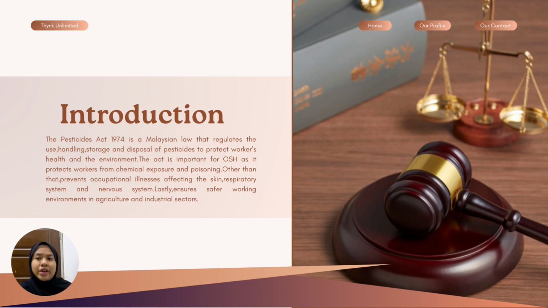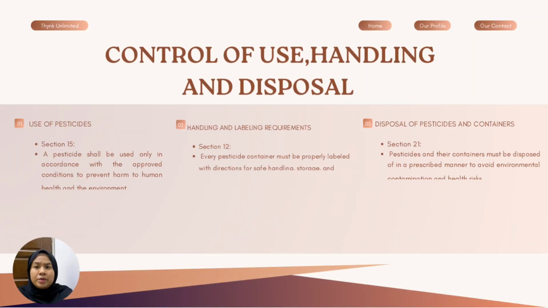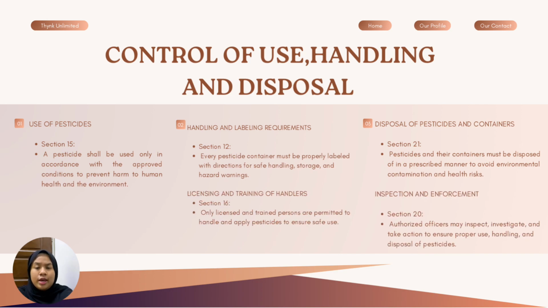This act is very important for occupational safety and health (OSH) because pesticide can cause serious health problems such as poisoning, respiratory issues, and skin disease if not handled properly. By enforcing this act, safer worker conditions can be ensured, especially in the agriculture and industrial sector. This slide explains how the Pesticide Act controls the use, handling, and disposal of pesticide.